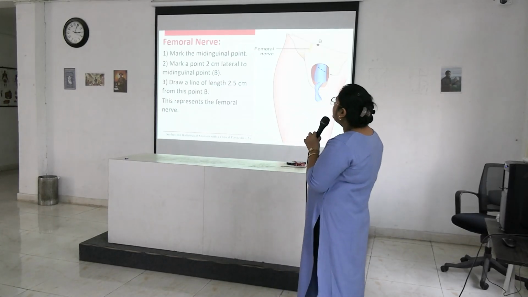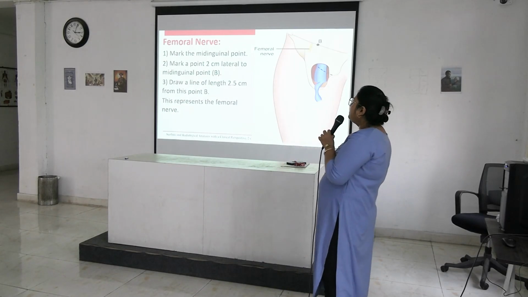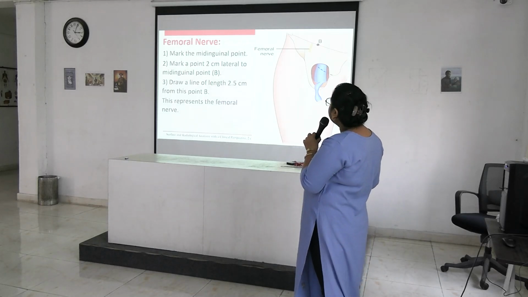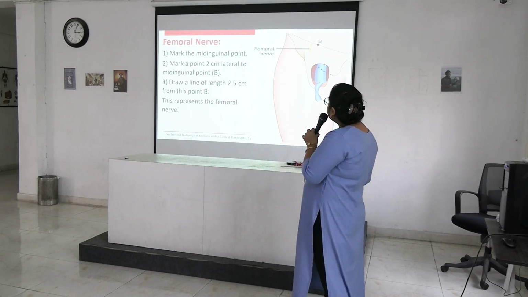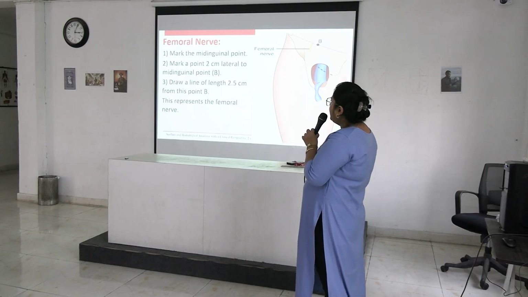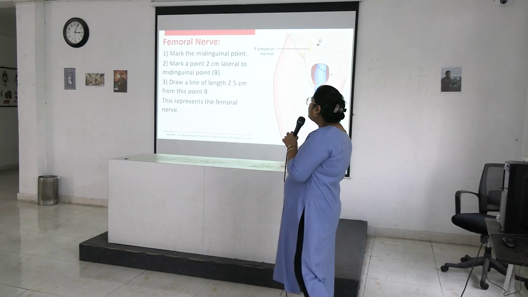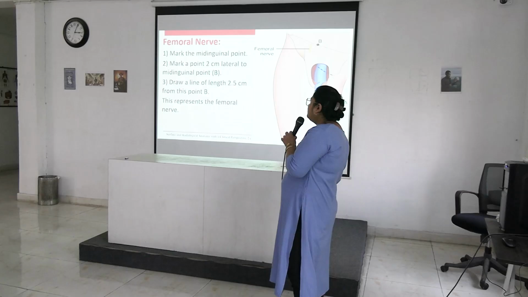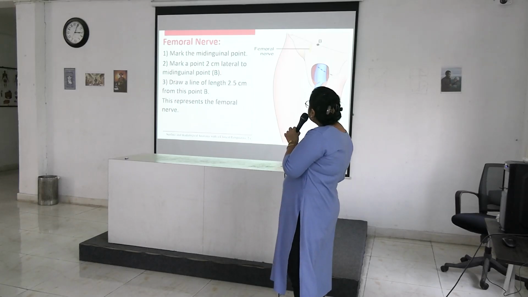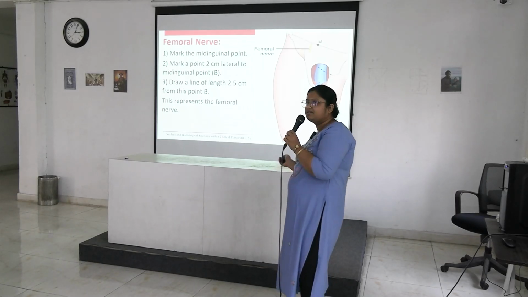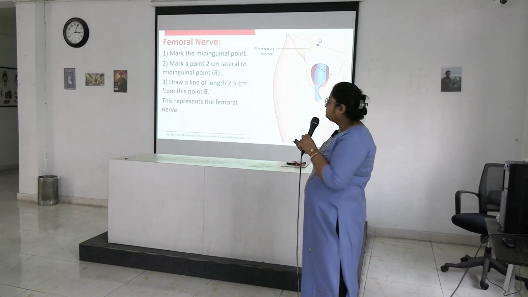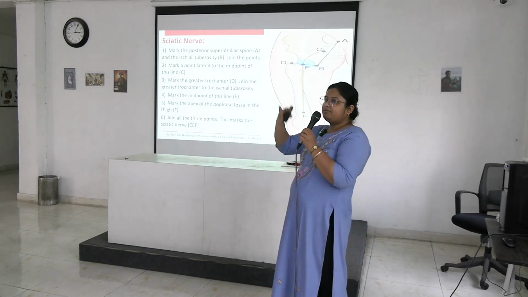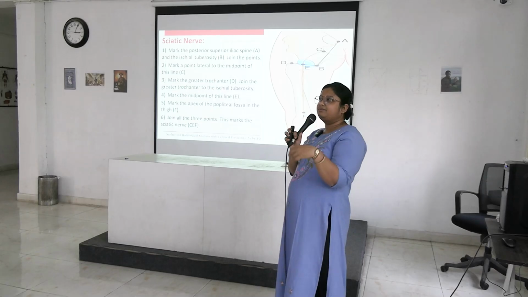Next is the femoral nerve. This is also given. Mark the mid-inguinal point here. Mark a point 2 centimeters lateral to the mid-inguinal point, and draw a line of length about 2.5 centimeters from this point. This length is 2.5 centimeters, and that will represent the femoral nerve. You remember this from your knowledge of dissection for drawing.